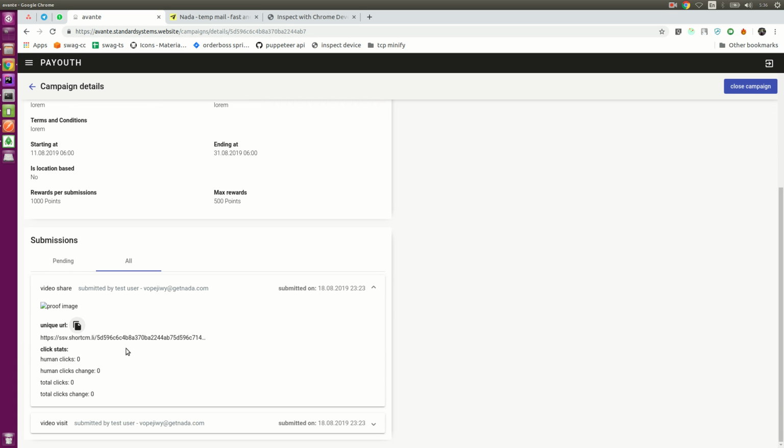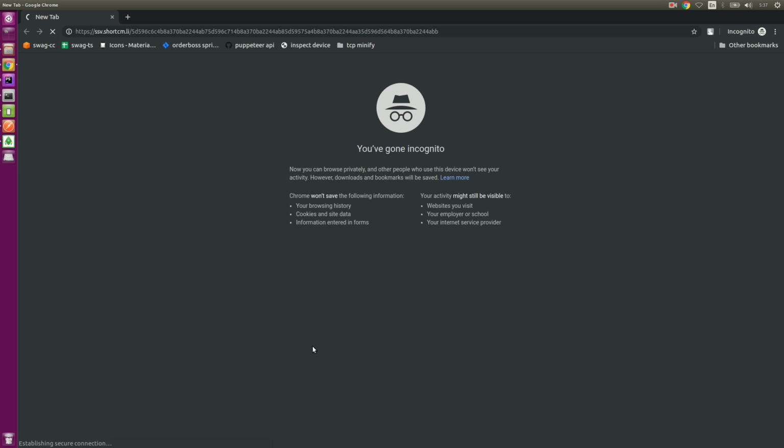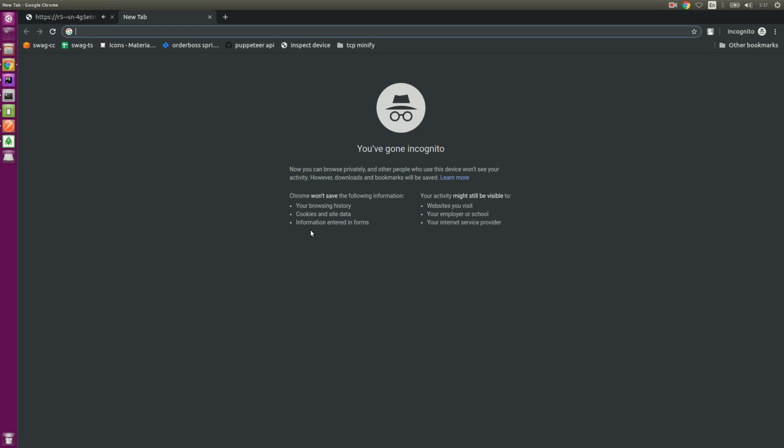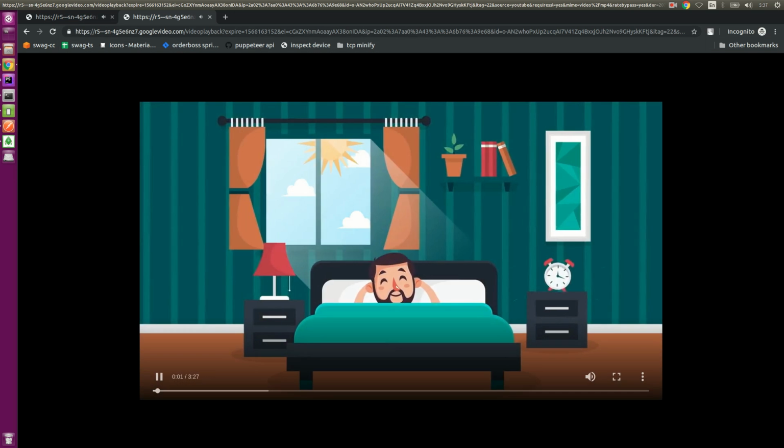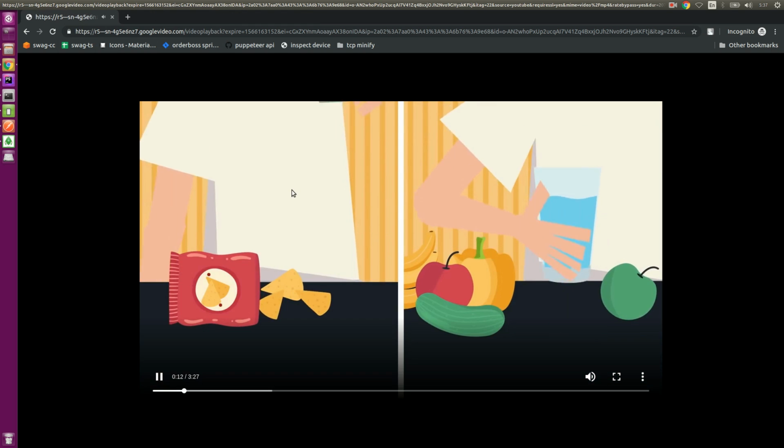So we just want to test to check how many times the user actually visited the link, how many people actually clicked on the link.